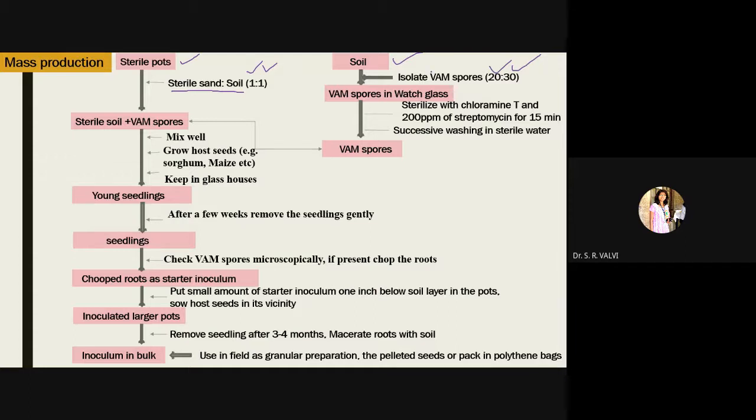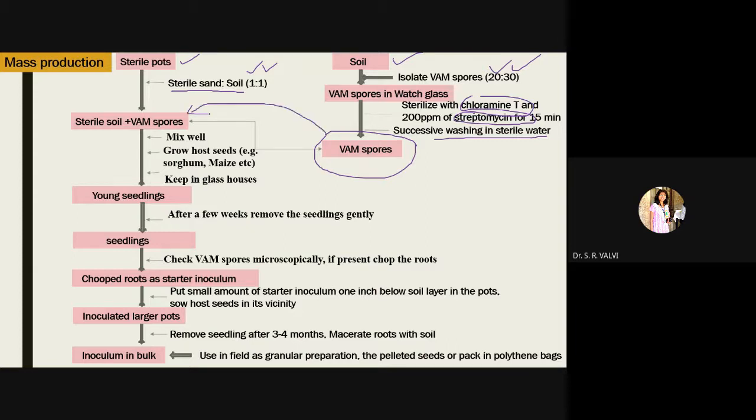Then here you have to sterilize with chloramine T and 200 ppm of streptomycin for 15 minutes. Means again that spore should be sterilized with the help of this chloramine T and streptomycin for 15 minutes. Then you have to wash with the help of sterile water. Then the VAM spores are getting ready to multiply further, right? And the same content now you have to add over here.